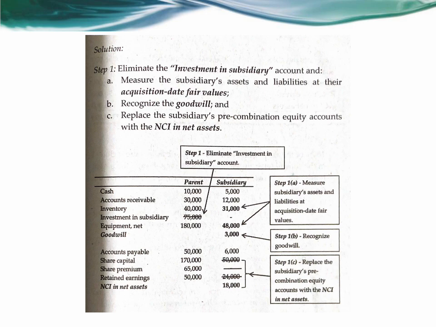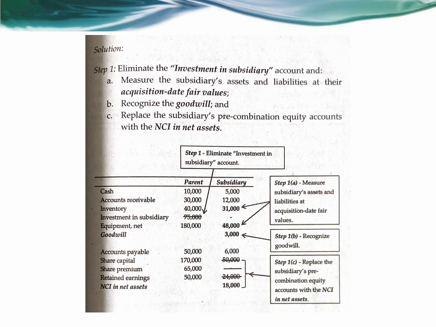First is to measure the subsidiary's assets and liabilities at the acquisition date fair values. Correspondingly, the inventory increases from 23,000 to 31,000. The equipment net increases from 40,000 to 48,000. And then the second part is to recognize the goodwill. Goodwill is determined to be 3,000.